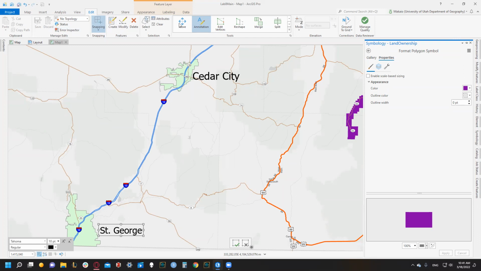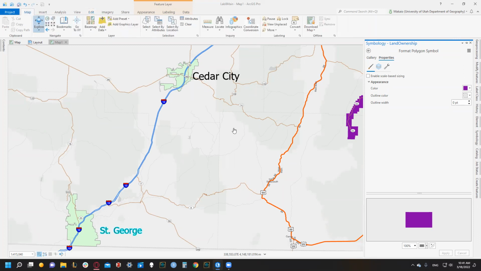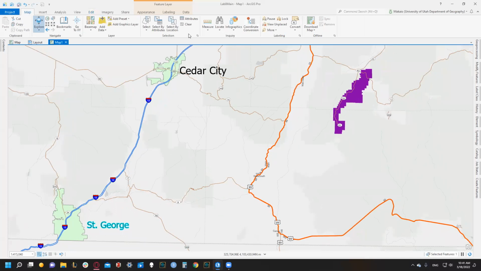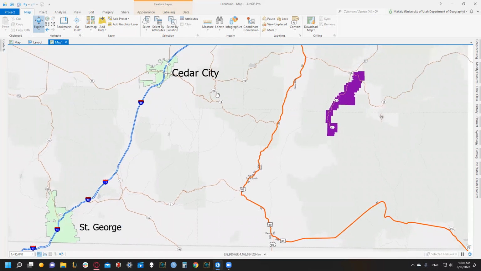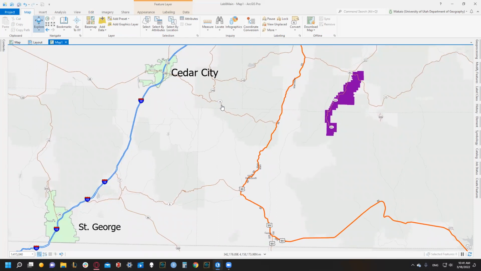We don't need to save. Let me make sure my Explore tool is selected. And then remember, if any of your items are highlighted blue like this, that means they're selected. So let's clear that. And okay, this is good. Let's go back to our layout.